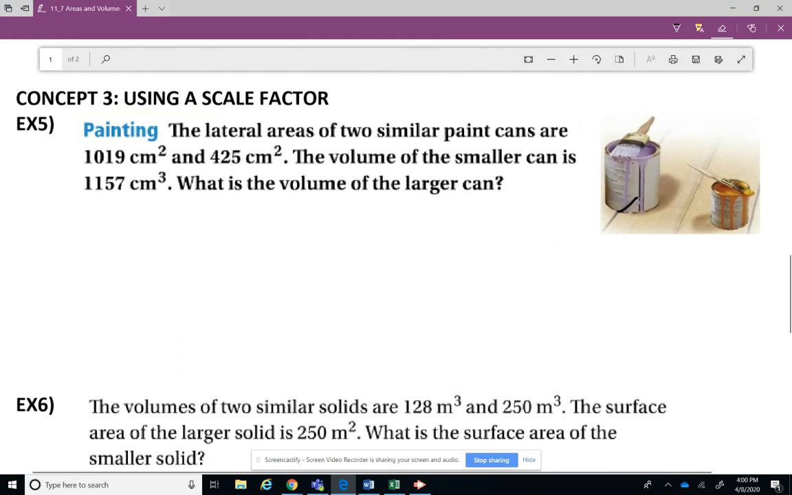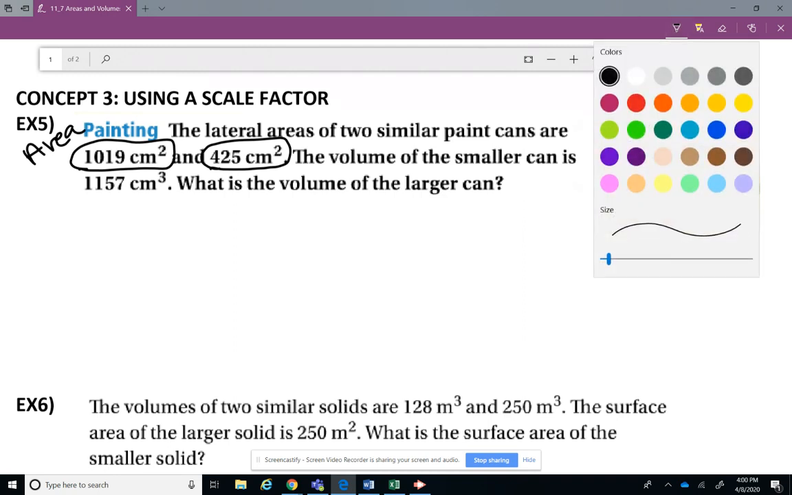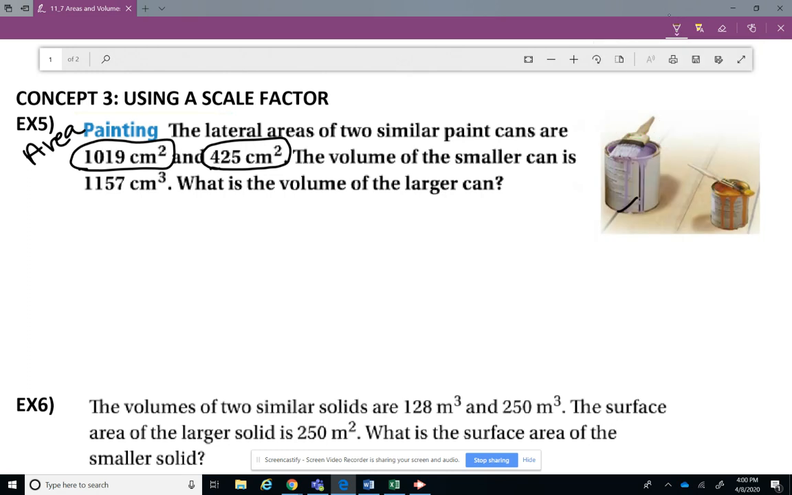All right. The lateral areas of two similar paint cans are 1,119 square centimeters and 425 square centimeters. The volume, okay, so this was area, right? The volume of the smaller can, I'll do it in another color, is 1,057. It's the volume. What is the volume of the larger can?